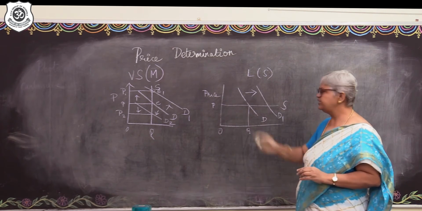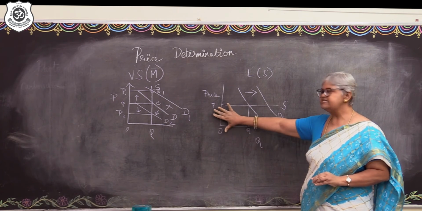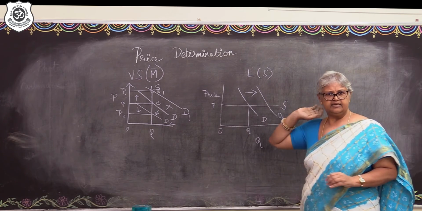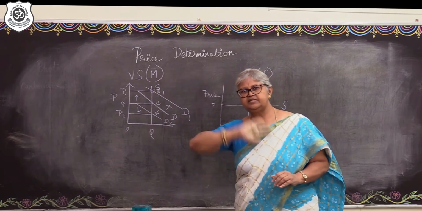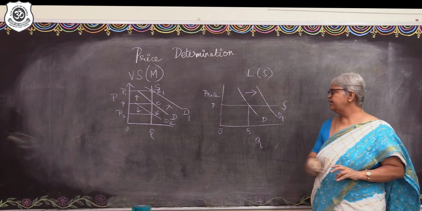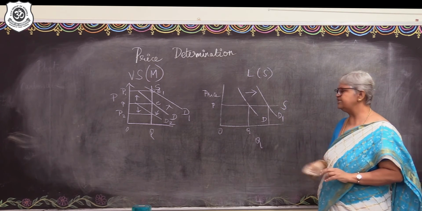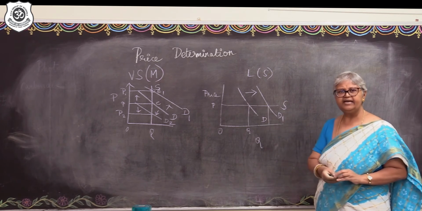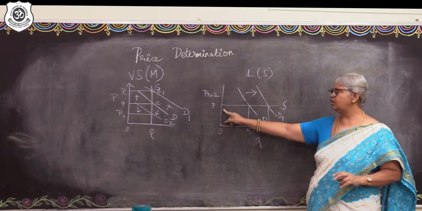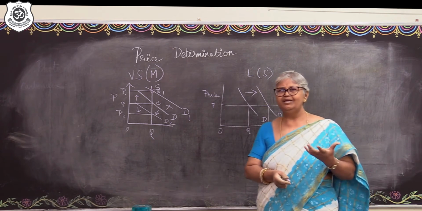So, due to this shift in the demand, what's happening? At the same price, the supply is completely, infinitely flexible. So, the increase in the demand is simply matched by this increase in the quantity supplied. So, at a higher level of output and at a constant price, the market equilibrium is determined.